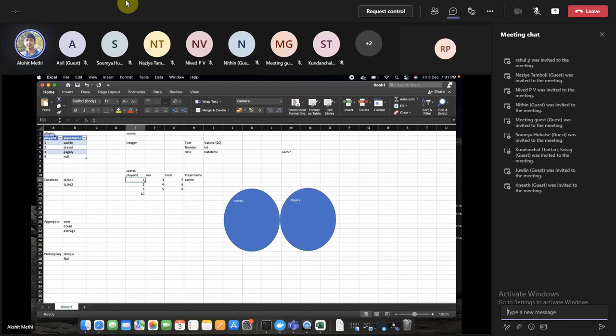If I try to add 10 something something, 10 doesn't exist in this table, because it is a foreign key referring to players, it will throw me an error that you cannot add.